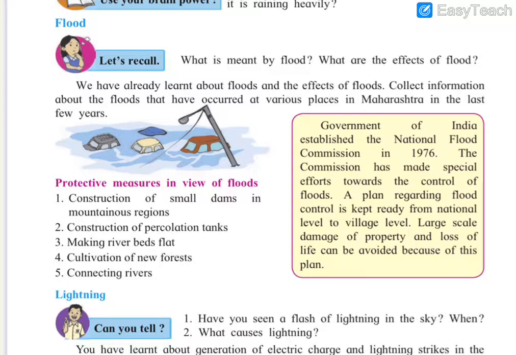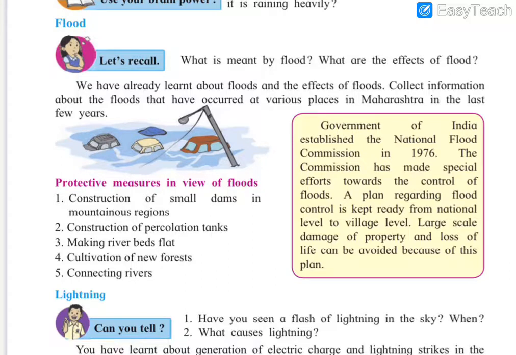To prevent and control floods, a plan is made by this commission, and by following it, large scale damage of property and loss of life can be avoided.